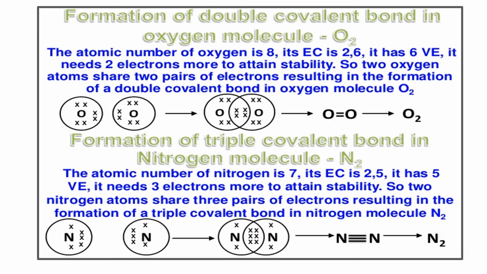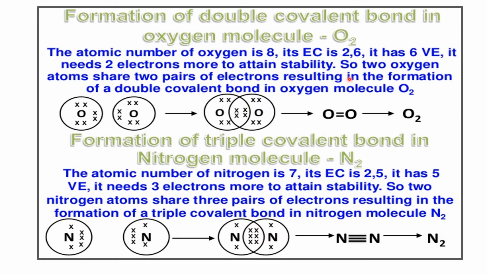Now let's see the formation of double covalent bond, and the example for this is oxygen molecule, that is O2. The atomic number of oxygen is 8 and its electronic configuration is 1s2, 2s2, 2p4. So here in the second orbit 6 electrons are present, that is 2s2 and 2p4, 2 plus 4, 6. So here the electronic configuration is represented as 2, 6. It has 6 valence electrons. It needs 2 electrons to attain stability.